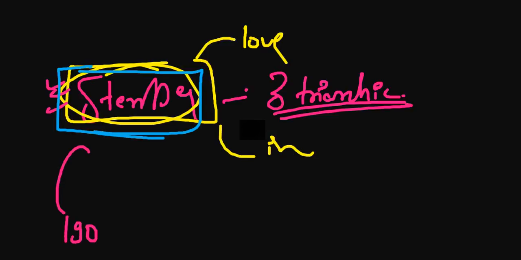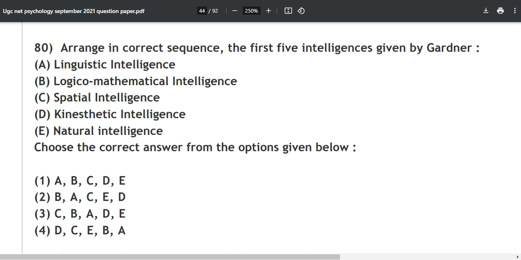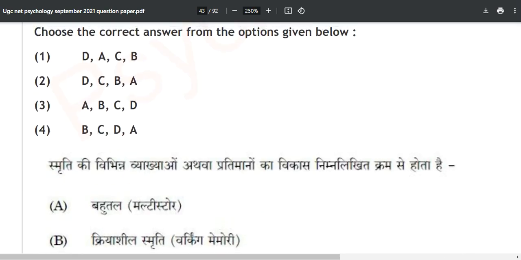And in 1905, the first modern intelligence test was prepared by Binet and Simon. So with this, we are done with this question. Option number 1 is the correct answer over here. Let's move forward and do this one.